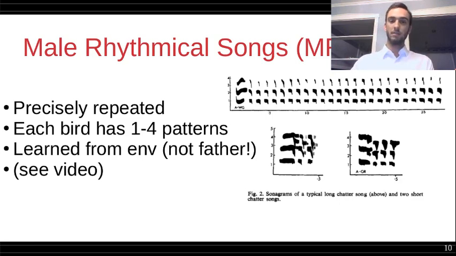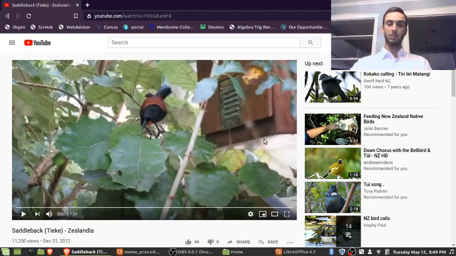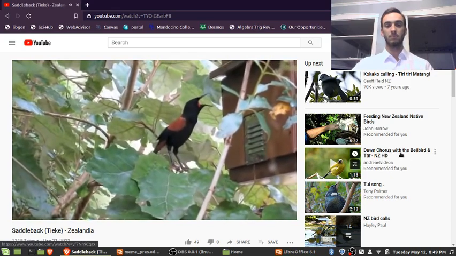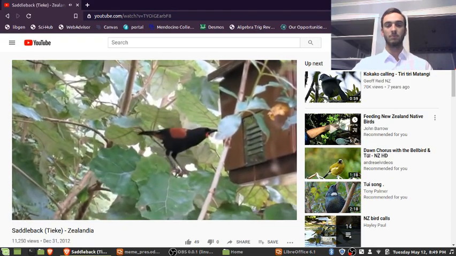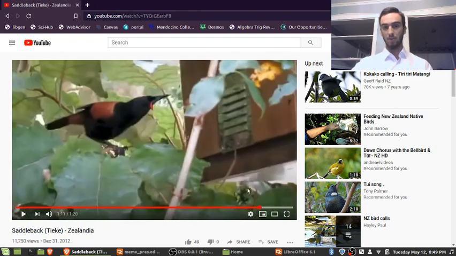Anyways, we can see in this picture a sonogram of the call. These are the patterns of the call, and these are different short clips of it by the AWG bird and the AGR bird, respectively. And we can watch a clip of the saddleback doing its call. So that's the bird, and noticeable at the end of this clip, it actually does the exact same call again.